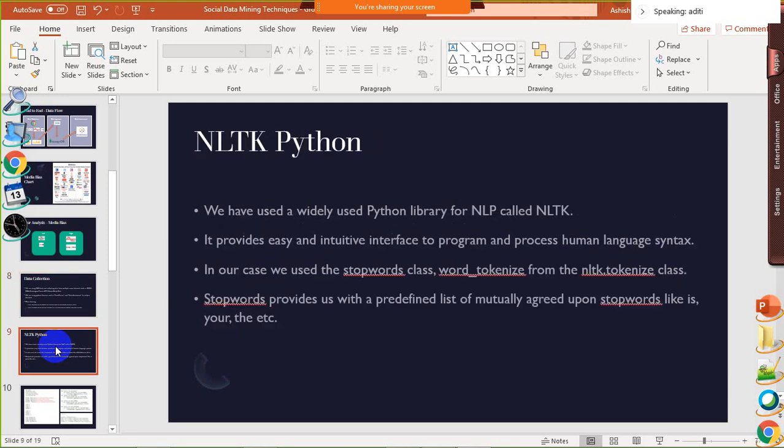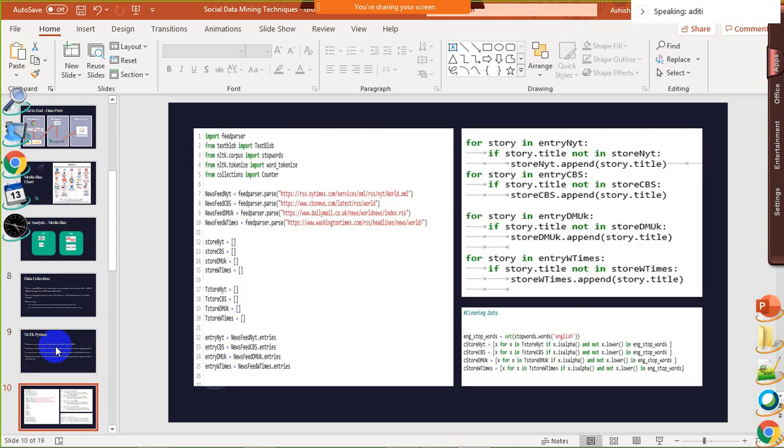Further, we are using the NLTK Python library, which is used for NLP. It provides an easy and intuitive interface to program and process human language syntax, as we are working with the news channels' data. So that's why we are using this library. Further, Nihal will give you more insight about the project.